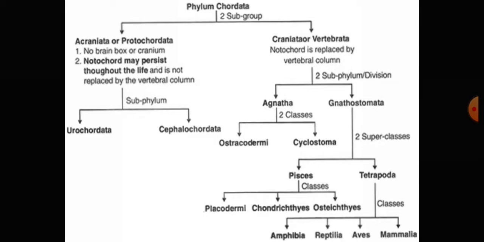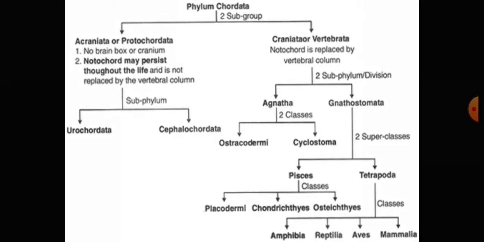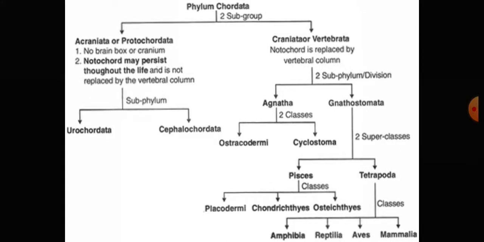Or this notochord is only present in the larval stage, but it disappears at the adult stage. It means this notochord is only present in half region of the body of animals, or only in the larval stage. Therefore it is Hemichordata.